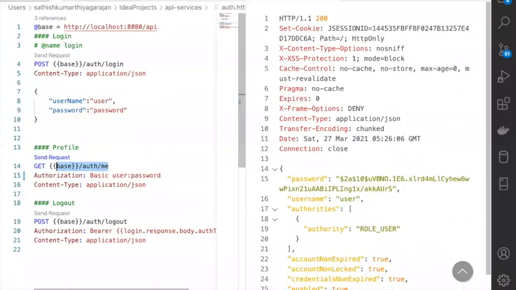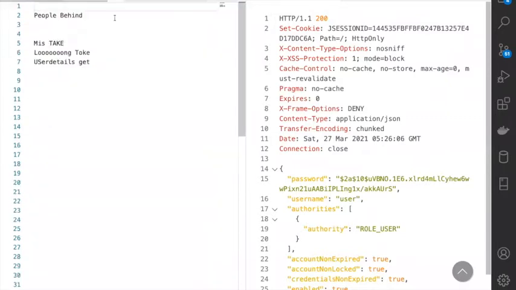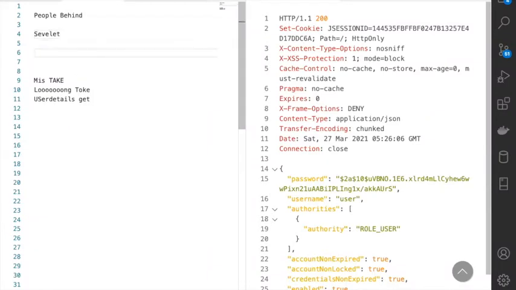So that's what we will see in the people behind. Actually, it's very important to understand the people behind your request. First of all, your request comes to your servlets, the dispatcher servlet or whatever it is. After that, it goes through a lot of filters. These filters might be security or non-security filters. There is a significant difference between a security filter and a non-security filter that we'll see in detail later.